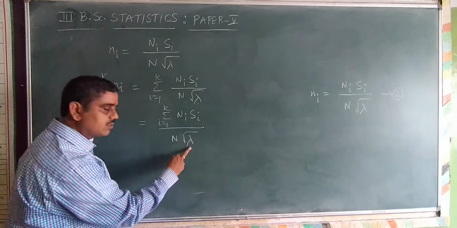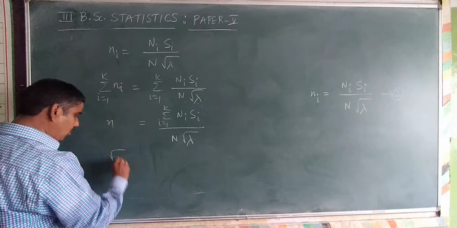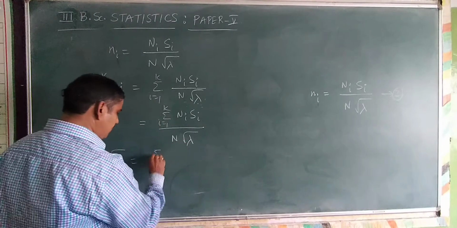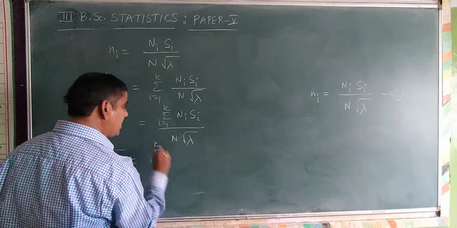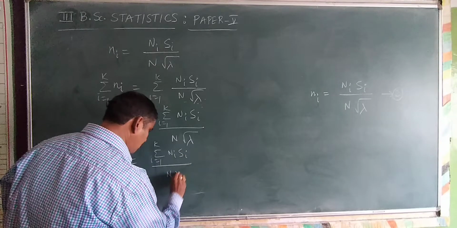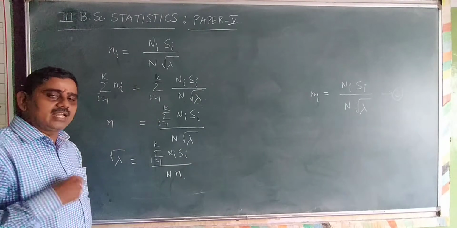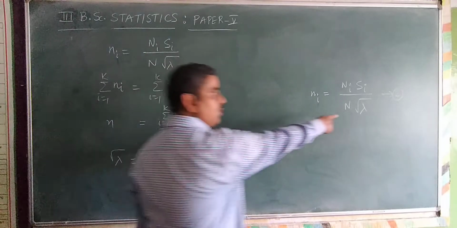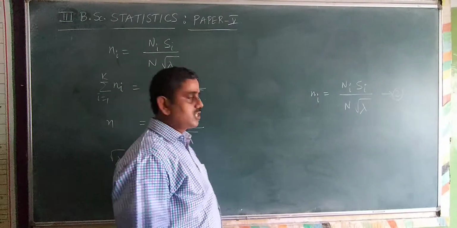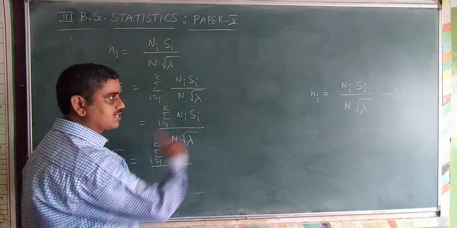What do you want to calculate? The value of lambda. Take the left hand side, take this particular term to the right hand side. So root lambda is equal to summation i is equal to 1 to k Ni Si divided by capital N into small n. This is the value of root lambda. No need to calculate lambda again because there is root lambda in the equation. Substitute this value of root lambda in equation 2.